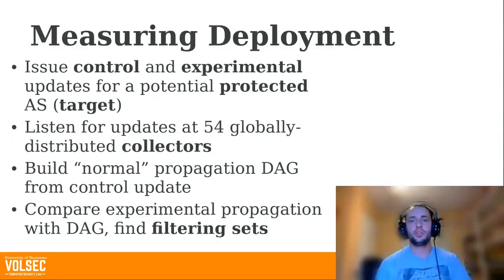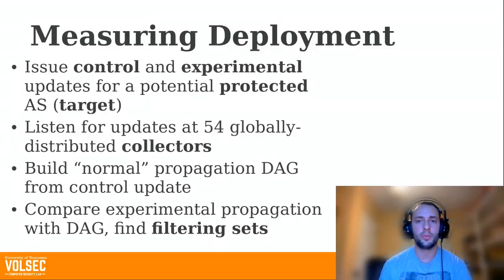Our main contribution was measuring the deployment of Peerlock on the control plane, and we got interested in this because in some of our prior work, we had seen some AS path filtering that could be explained maybe by Peerlock or similar mechanisms. The way we went about doing this was we found a target set of potential protected ASs, and then for each target we would issue control and experimental updates.